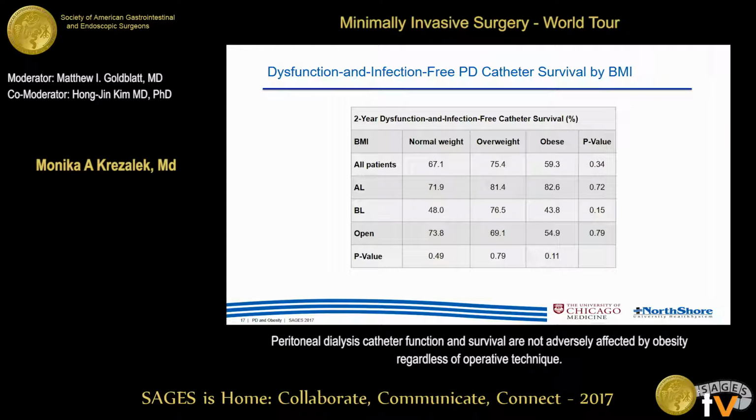As I mentioned before, obesity is believed to be a risk factor for infectious complications in patients on peritoneal dialysis, but the literature on this topic is very conflicting. Therefore, we took our data a step further and looked at the dysfunction and infection-free peritoneal dialysis catheter survival. This takes into consideration loss of the catheter related to not only mechanical dysfunction, but also infectious complications such as peritonitis and exit site infections. And in fact, there were no significant differences in this measure between the 3 BMI categories.